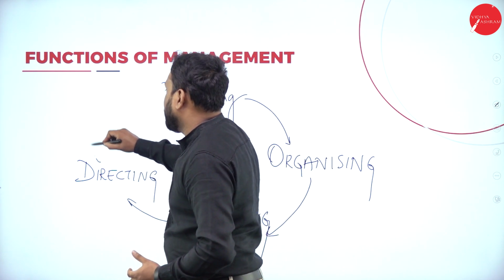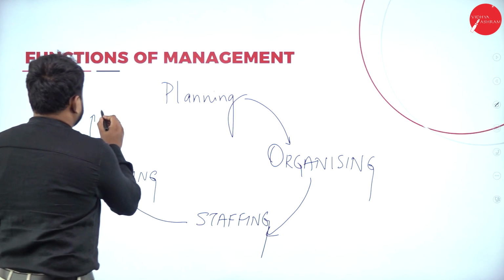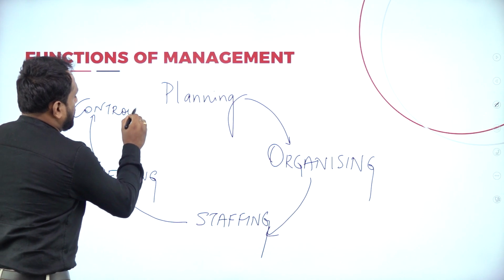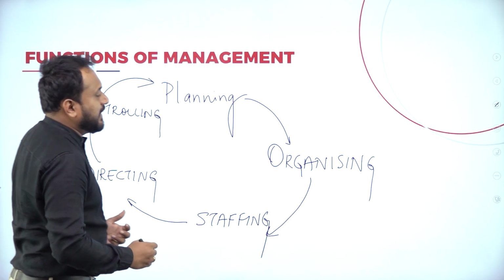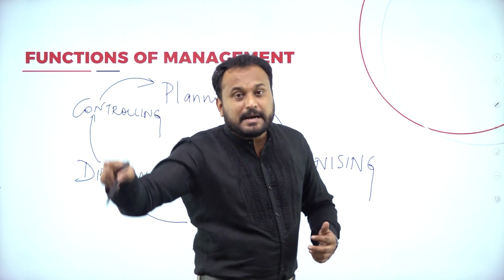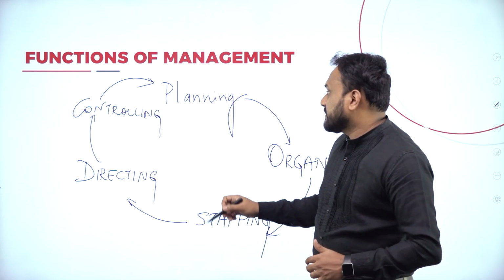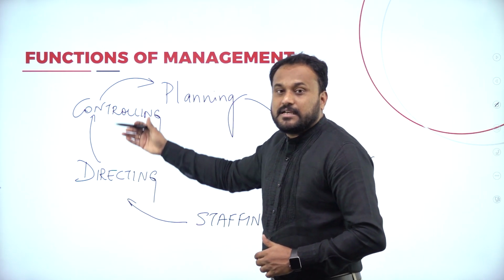The next one is controlling. After controlling, it again comes to planning. That's a complete process. The first thing is planning, then organizing, staffing, directing, controlling.